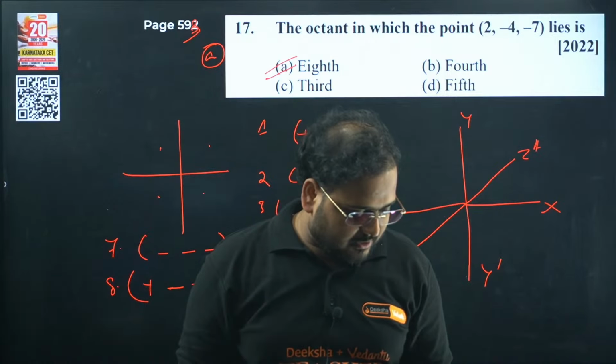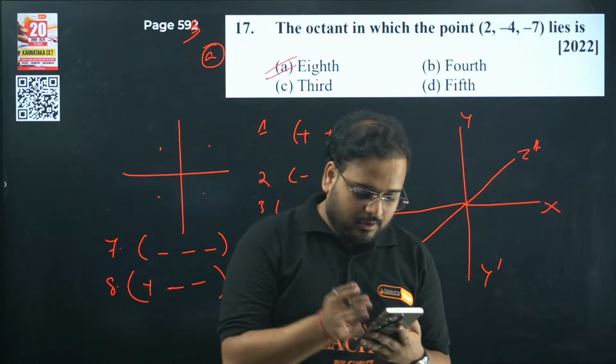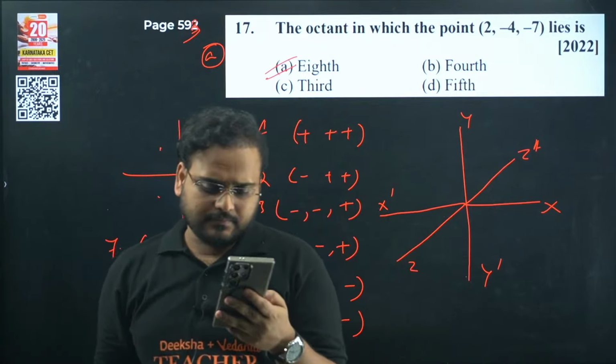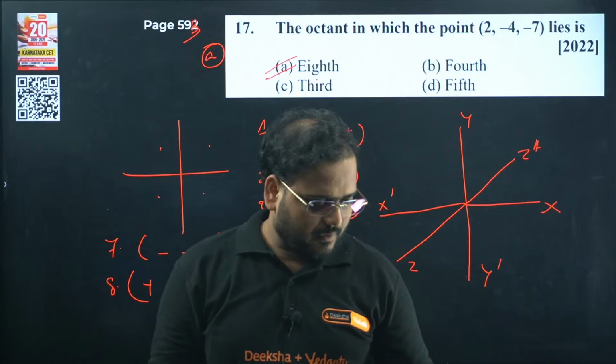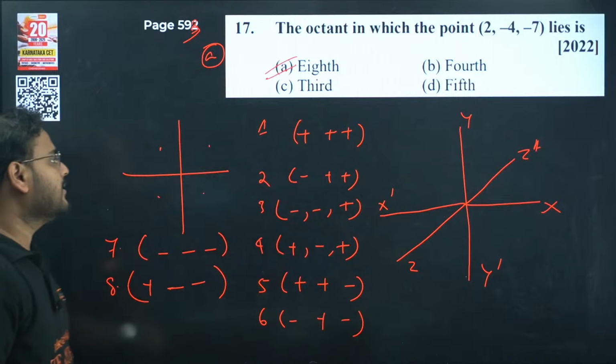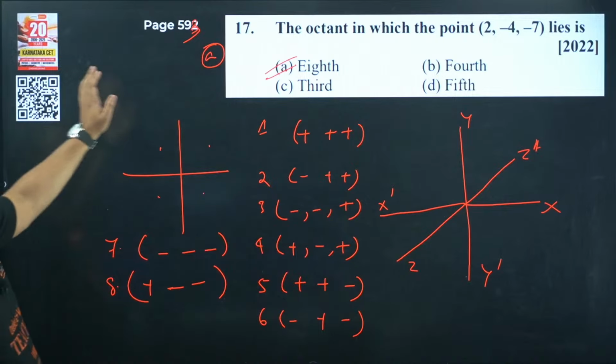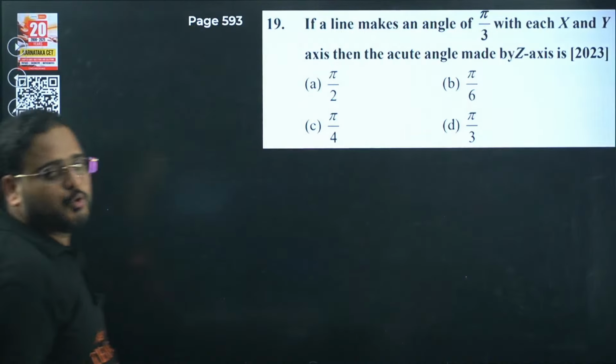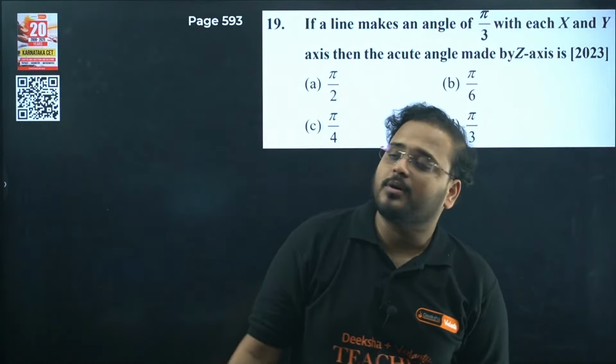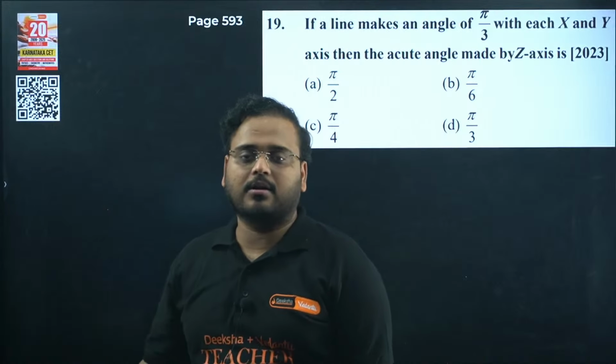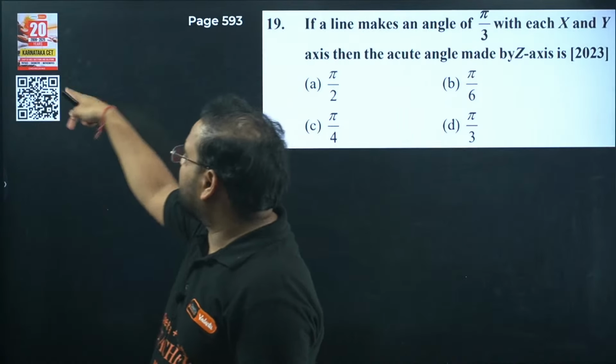If it's not clear, let me know in the comment section. Okay, done. The 17th question is done from page number 593 of the KCET Diksha Vedantu KCET last 20 years PYQ book. The scanner is here, you can check on your own. You'll have all PCM in it.